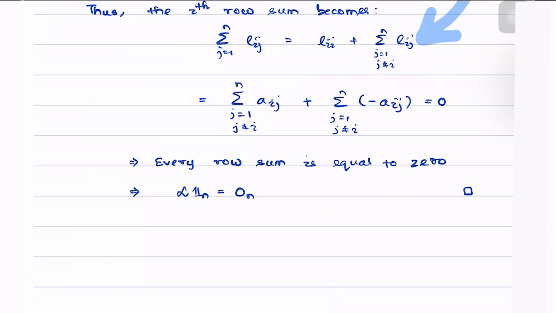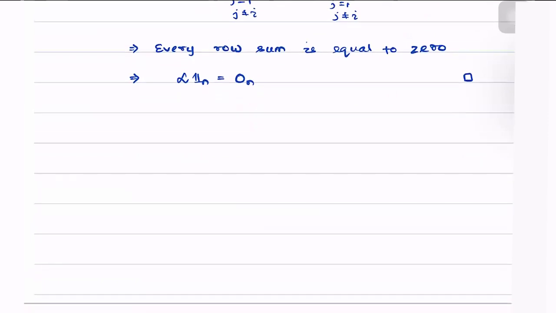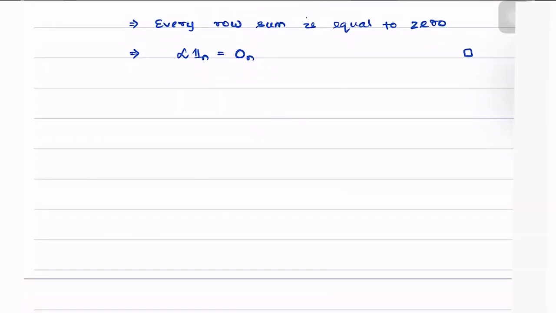So we can conclude something interesting from here, which follows quite straightforwardly. That is, we have L1n being equal to 0n.